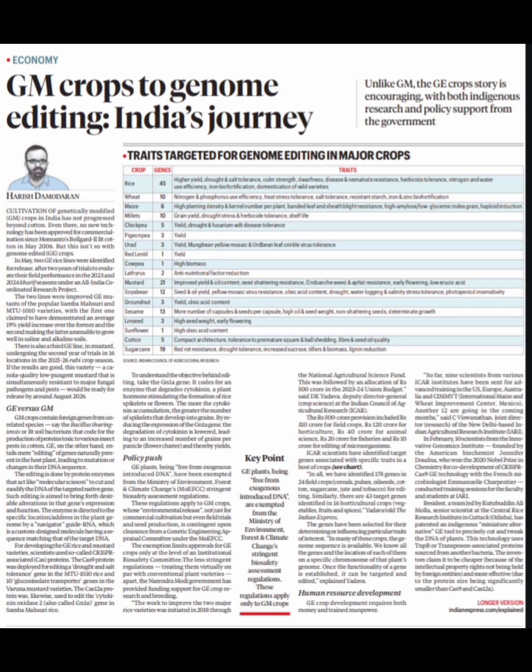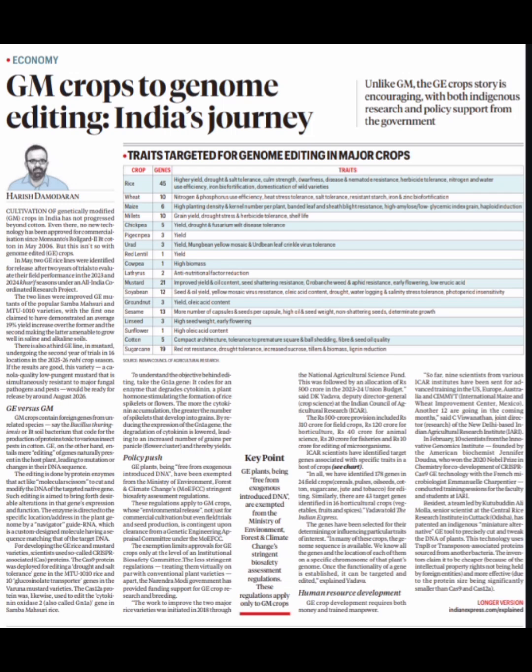The article is about genome edited crops. So if we see cultivation of GM crops, it is only for cotton in India. So there is no technology approved for commercialization since Monsanto's Bollgard 2 Bt cotton in May 2006.